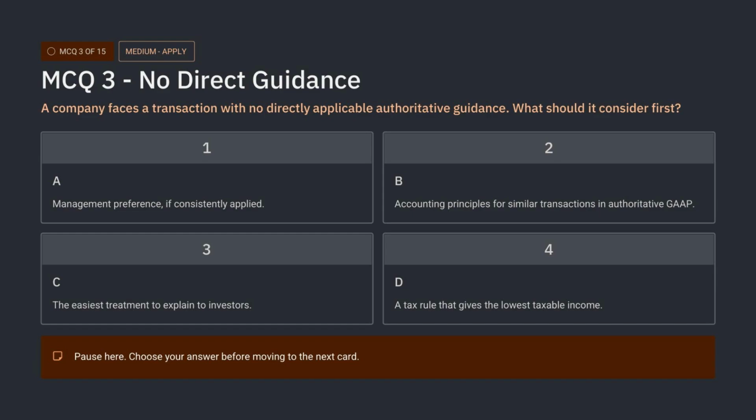Here is question 3. This question tests what to do when no directly applicable authoritative guidance exists. Do not answer from convenience, management preference, investor communication, or tax planning. Think about the disciplined research path. When direct guidance is absent, what is the next proper step inside the GAAP authority framework? Pause now and select the best option.